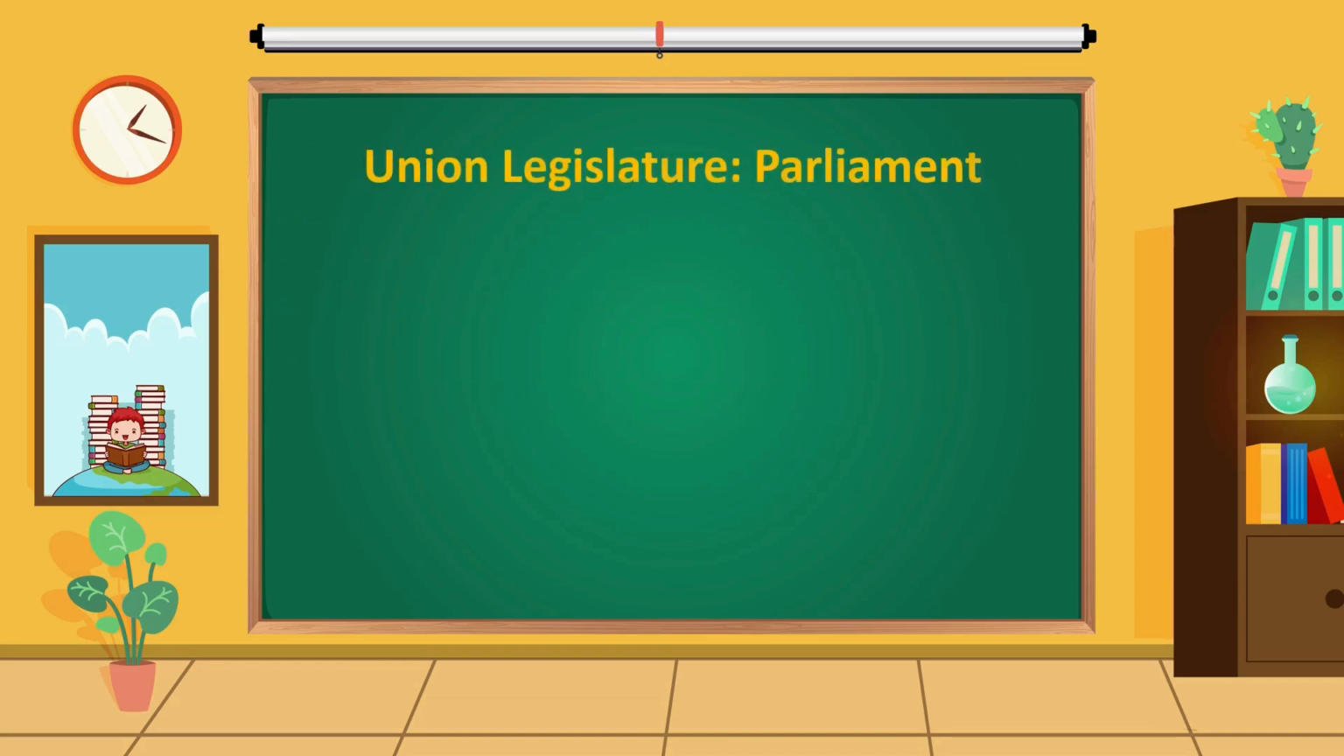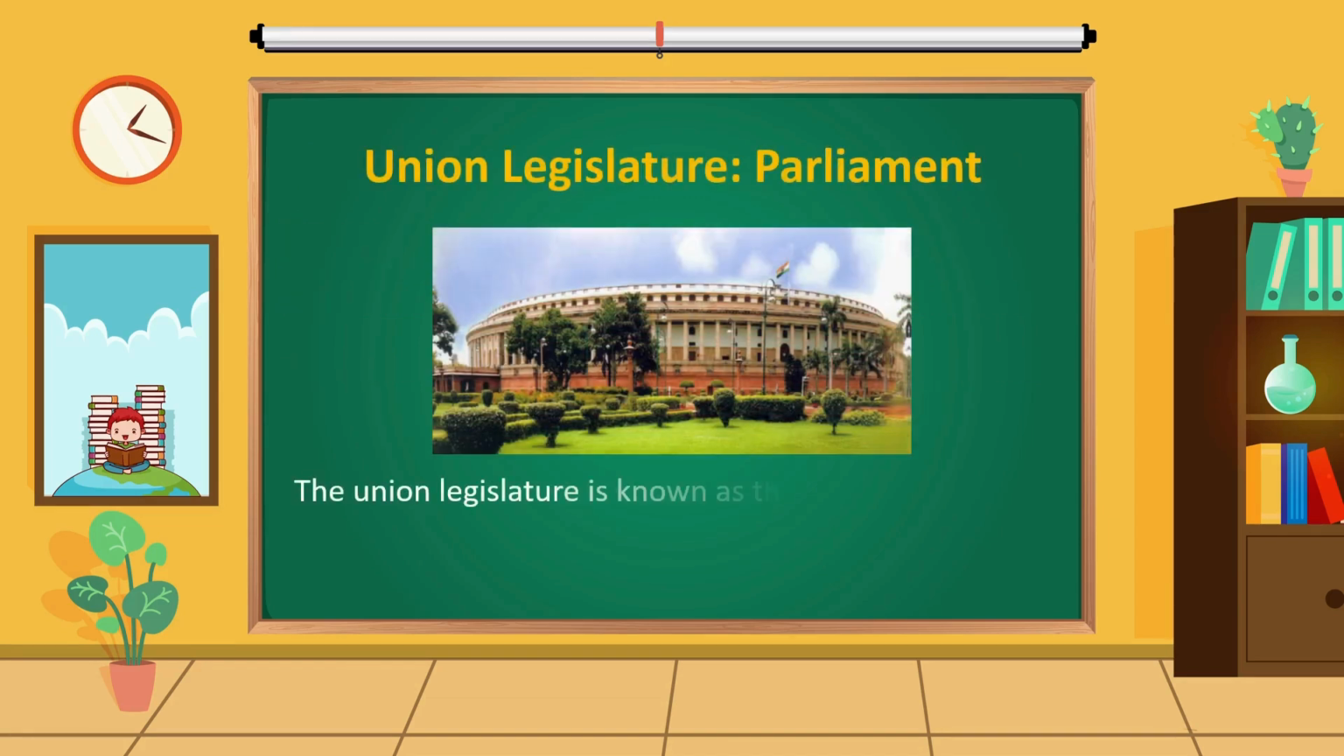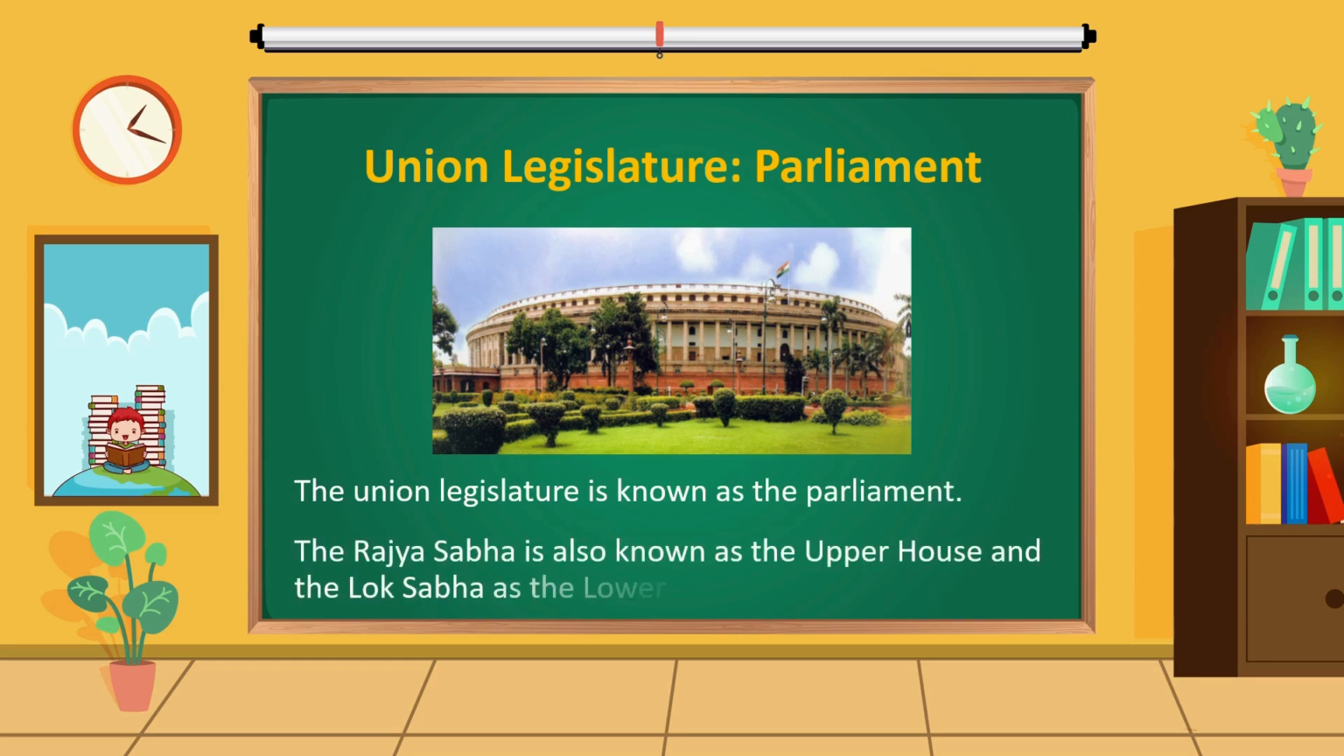Union Legislature, Parliament. The Union Legislature is known as the Parliament. The Rajya Sabha is also known as the Upper House and the Lok Sabha as the Lower House.